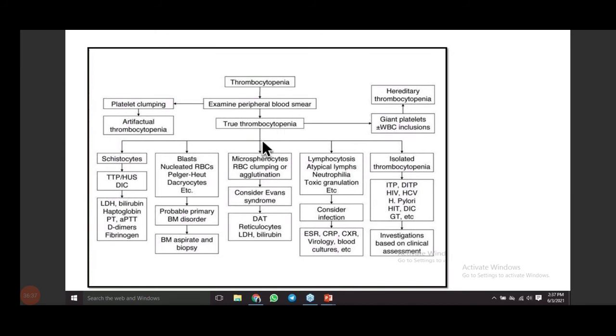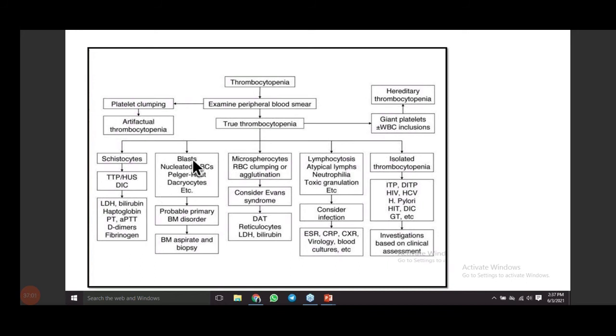You are going to examine other cells also, right? So you are going to see the RBCs, whether there are any schistocytes, that is fragmented cells, present or not. If there are, you can think of TTP, HUS, and DIC. Okay, so what are the further tests that you can get done? LDH. You can get bilirubin done, haptoglobin, PT, APTT, D-dimer, and fibrinogen.